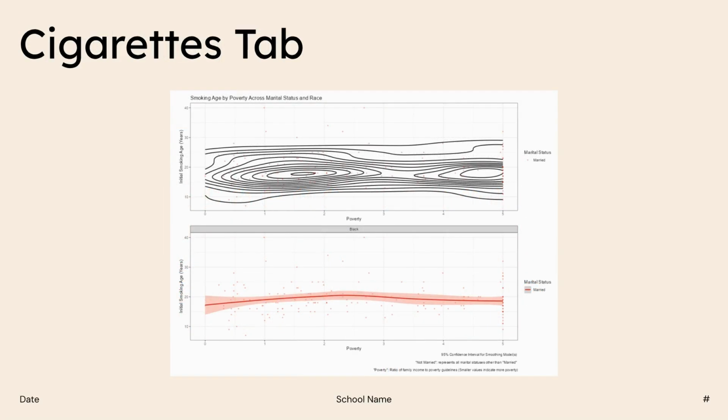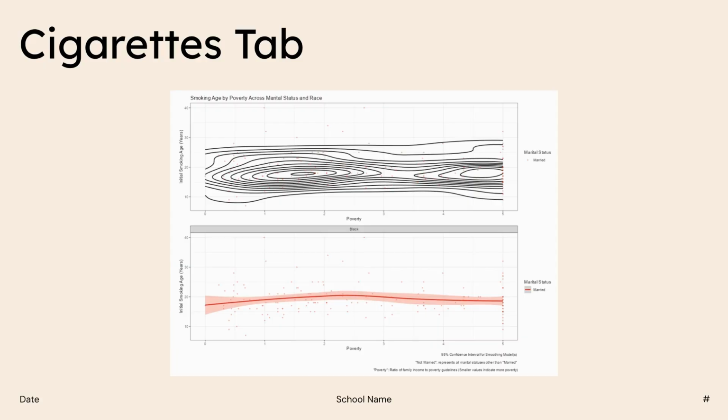The Cigarettes tab seeks to answer the guiding question: what age do participants first start smoking cigarettes across poverty level, marital status, and race? This tab allows the user to select married or not married and different values for race, and then plots the age the participants first started smoking cigarettes versus poverty level, where smaller values indicate more poverty. Here, for example, suppose the user selected married and chose black for race.